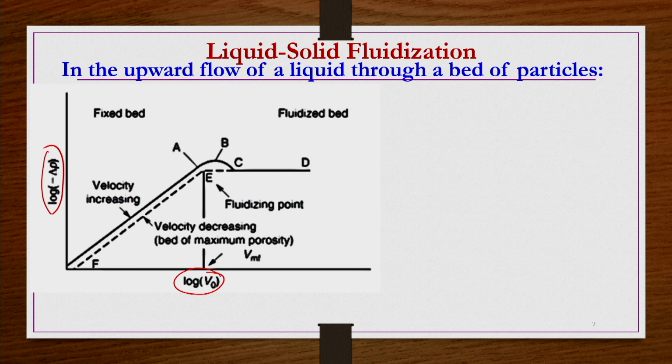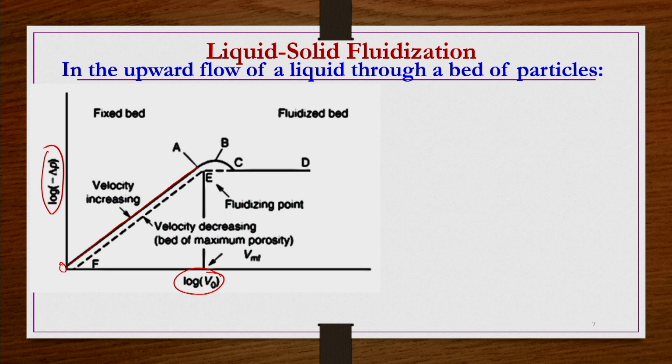If the velocity is small, we can have increasing pressure drop with increasing velocity up to point A, because up to this point the velocity is small and is not going to change the packing structure.